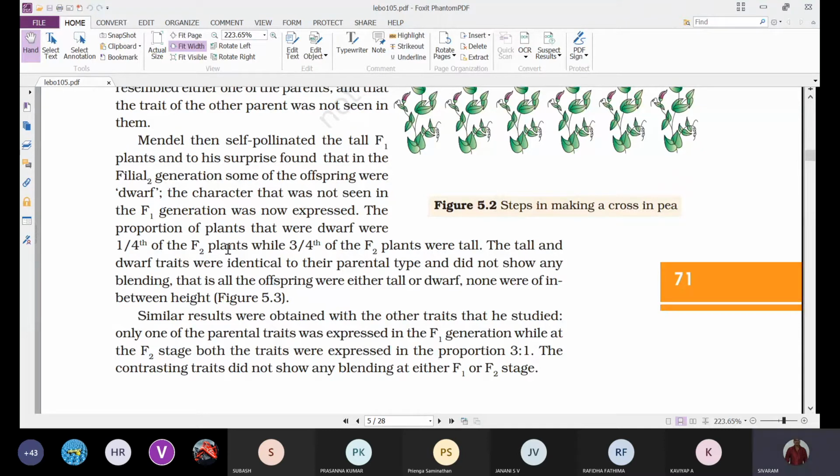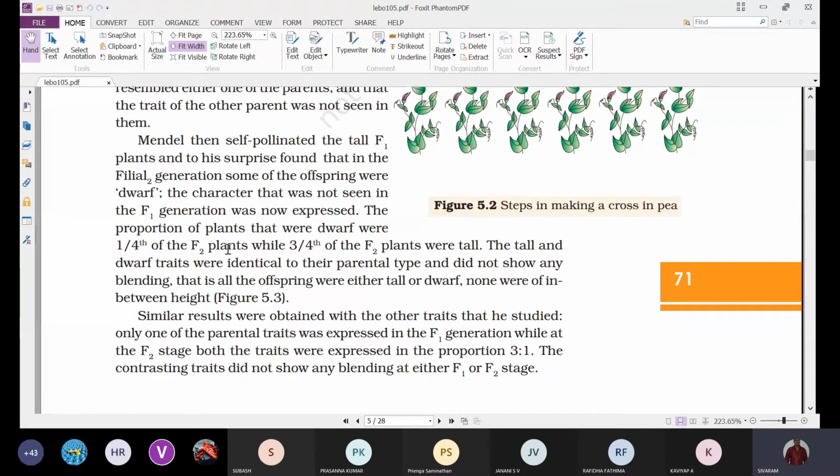A mixed color is not obtained; violet and white mixing to give some other new color is not obtained. We have got either violet color or white color. If you take seed color, 3/4 are yellow seeded plants and 1/4 are green seeded plants, but none were intermediate colored.